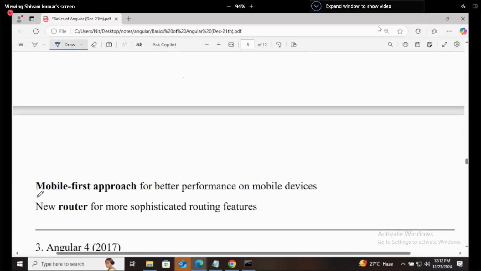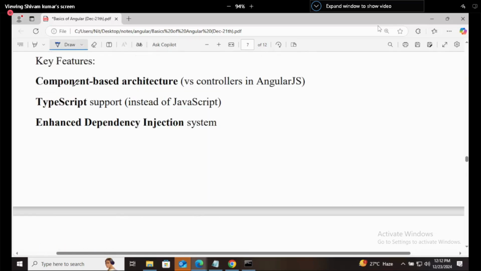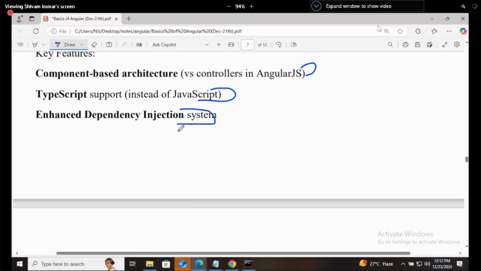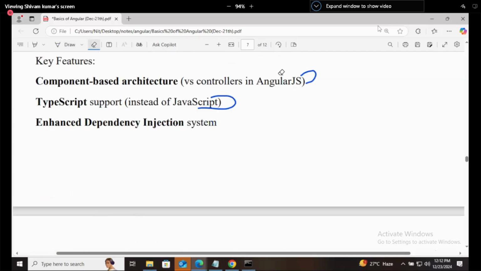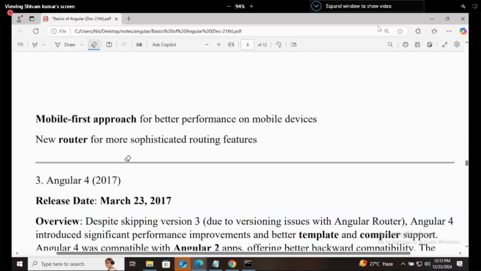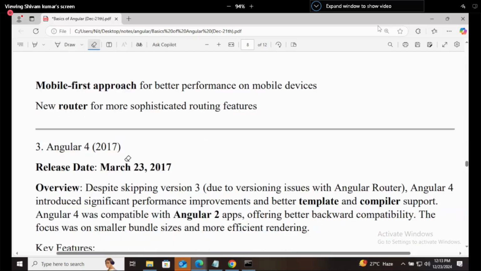This was optional, mobile first approach. That component based architecture was there, TypeScript support was there, dependency enhanced was there. Mobile first approach means, you know what is mobile first approach? Generally, if you have built any website or any web page using HTML, CSS, JS, that will be looking good in laptop only, not in mobile.